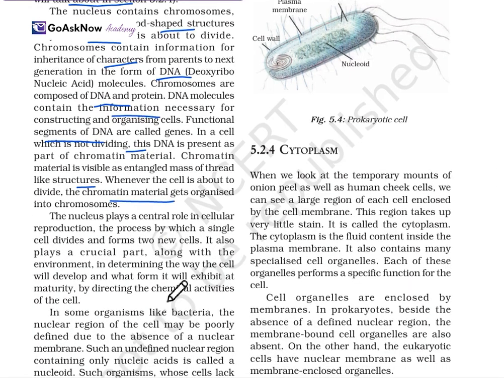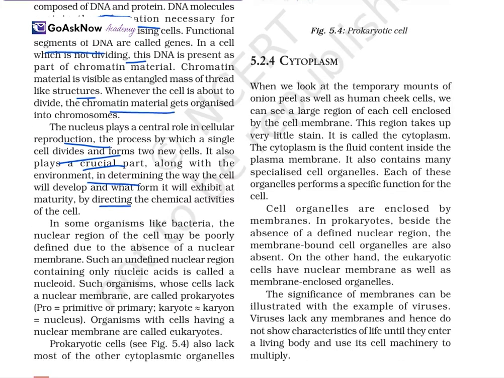The nucleus plays a central role in cellular reproduction, the process by which a cell divides and forms two cells. Along with the environment, it is crucial in determining the way the cell will develop and what form it will exhibit at maturity. So this is about the nucleus and the DNA process which carries information to further generations.